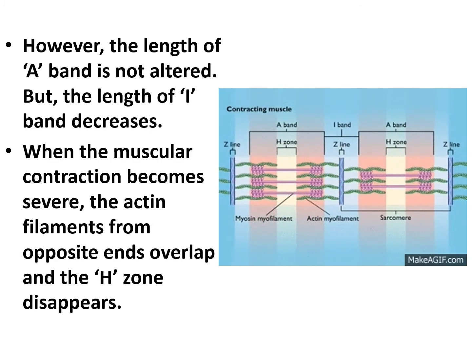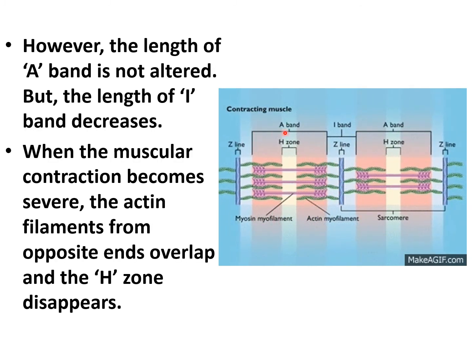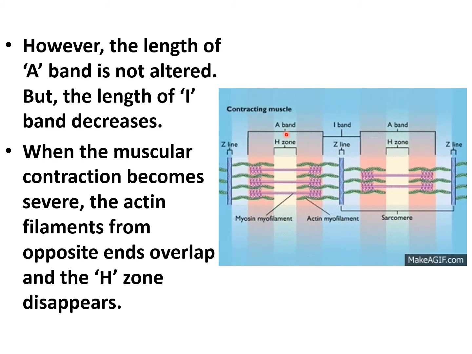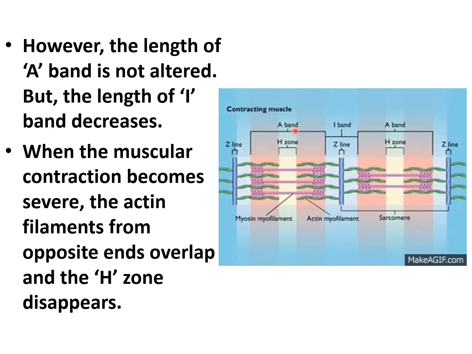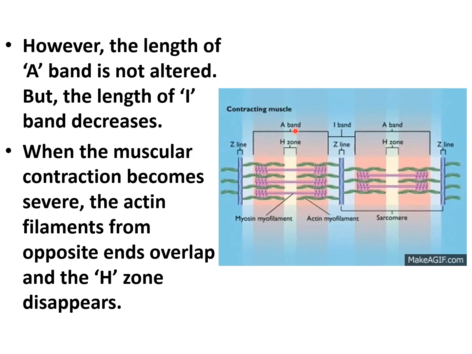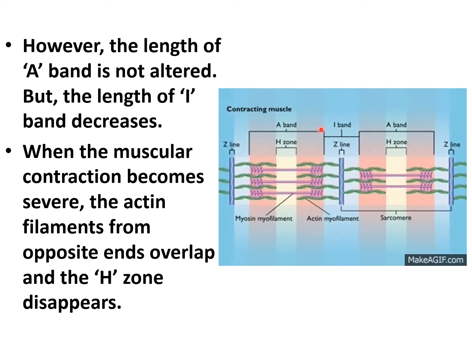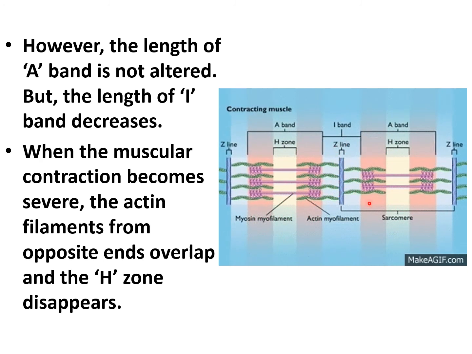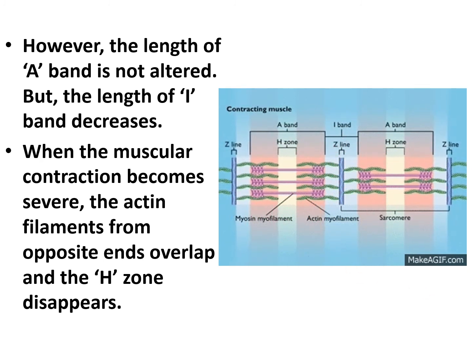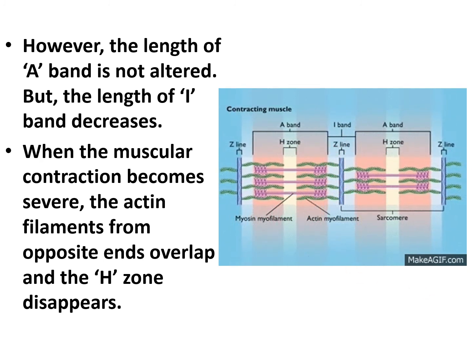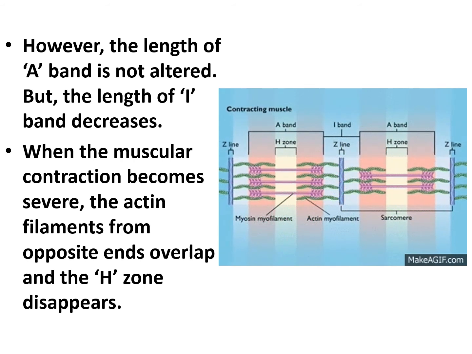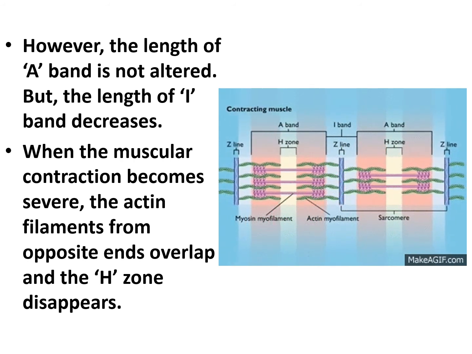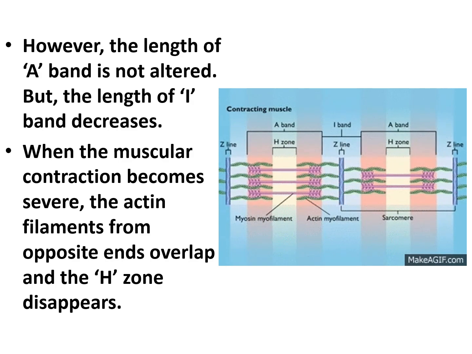However, the length of the A band, this is the A band, is not altered, but the length of the I band decreases. This is the I band, so its size decreases. When the muscular contraction becomes severe, the actin filaments from the opposite ends overlap and the edge zone disappears.